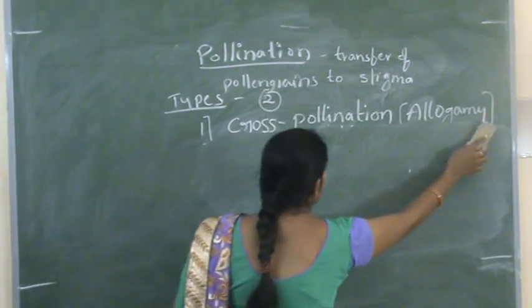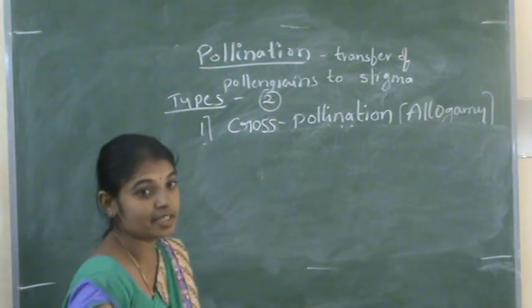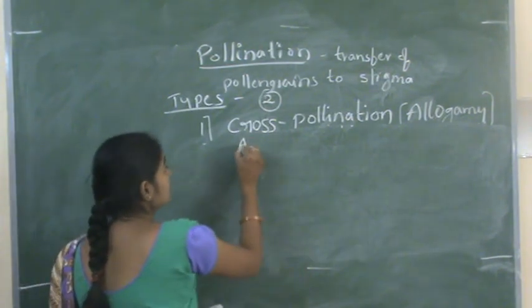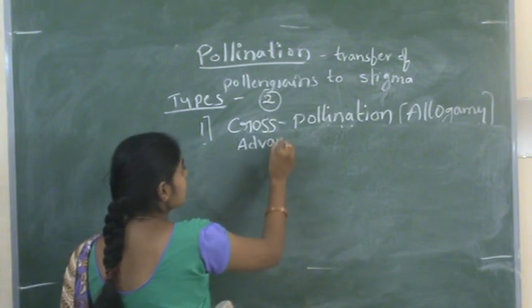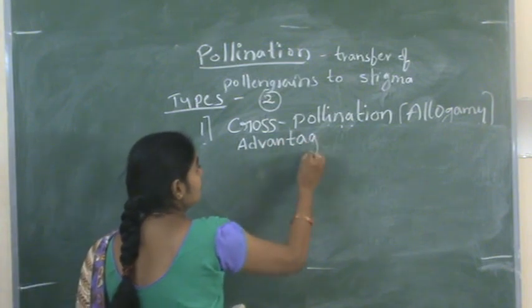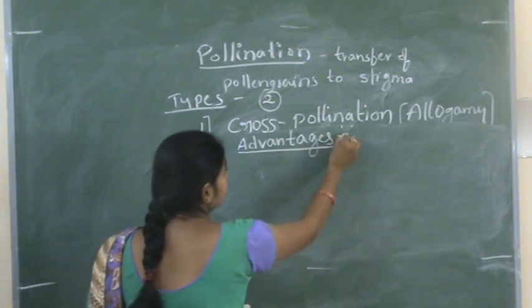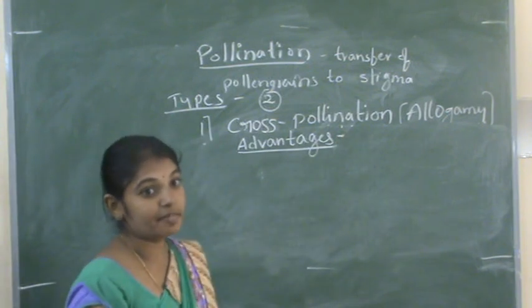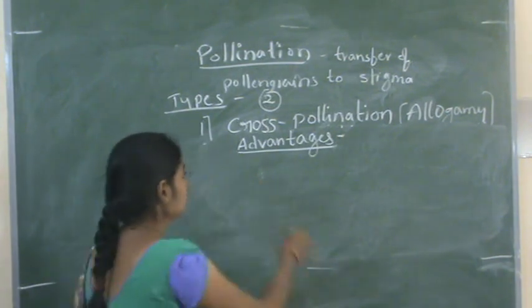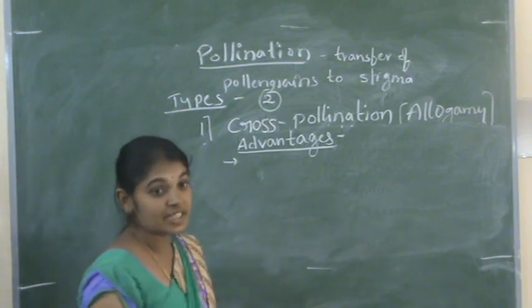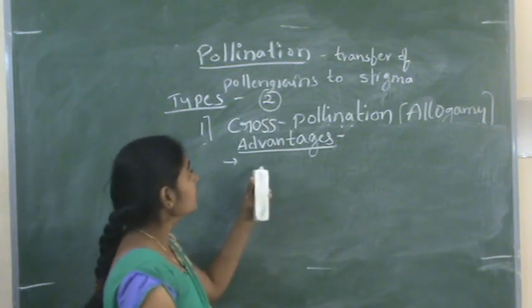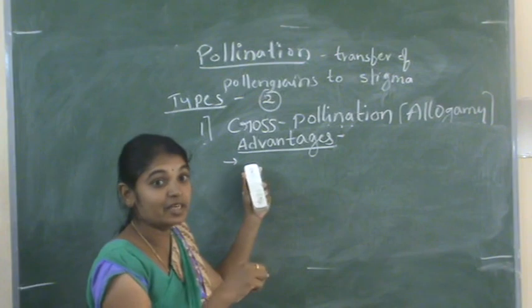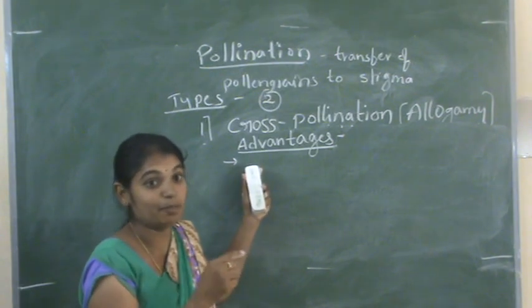And in this cross pollination, what are the advantages and what are the disadvantages? First we will see the advantages of cross pollination. The first advantage is that the cross pollination is between two different plants.